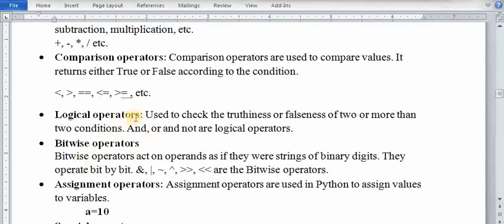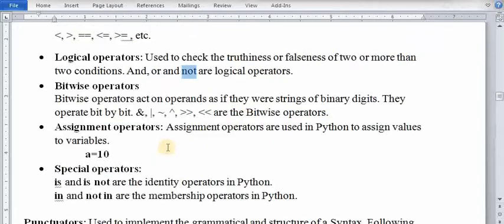Now the next one is logical operators. They are used to check the truthness or falseness of two or more than two conditions. If we have two or more conditions and we want to compare them, then in this case we use logical operators. In Python we have three logical operators: and, or, and not. We will discuss them in detail in a later session.